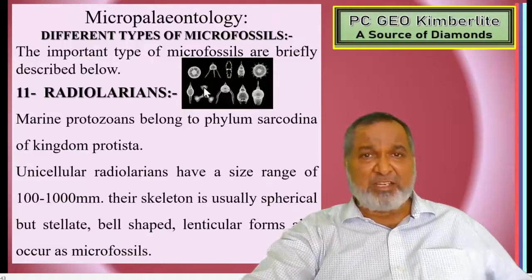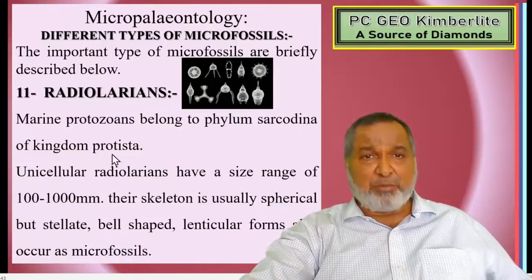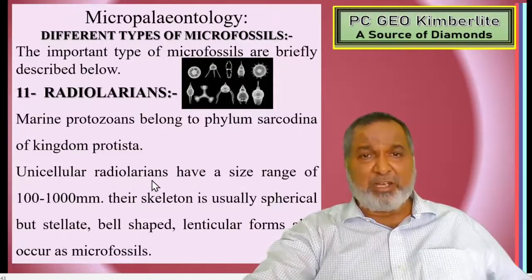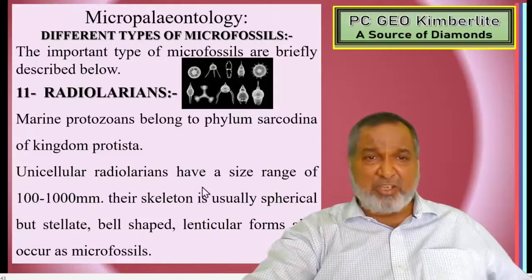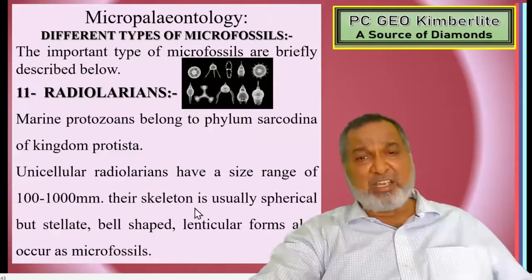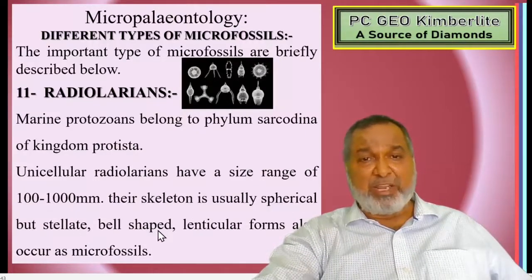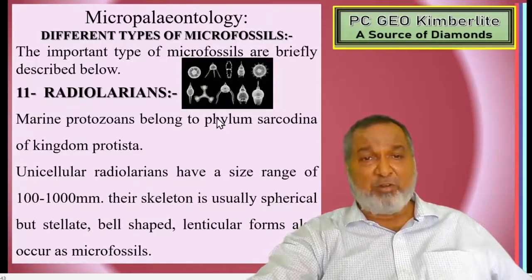Next one, radiolarians, marine protozoans belonging to phylum Sarcodina of kingdom Protista. Unicellular radiolarians have a size range of 100 to 1000 microns. Their skeleton is usually spherical but stellate, bell-shaped, lenticular forms also occur as macrofossils.